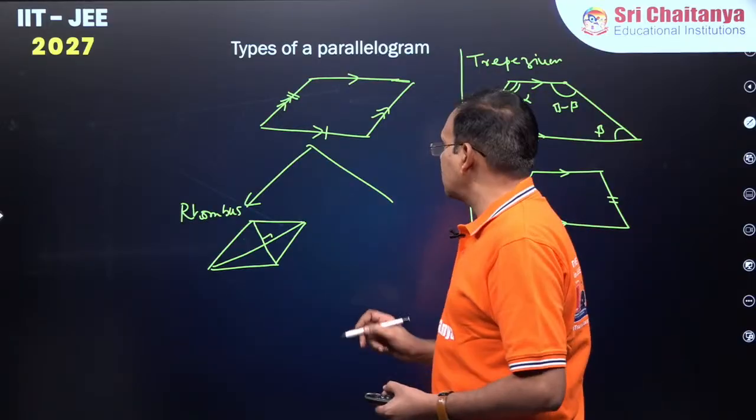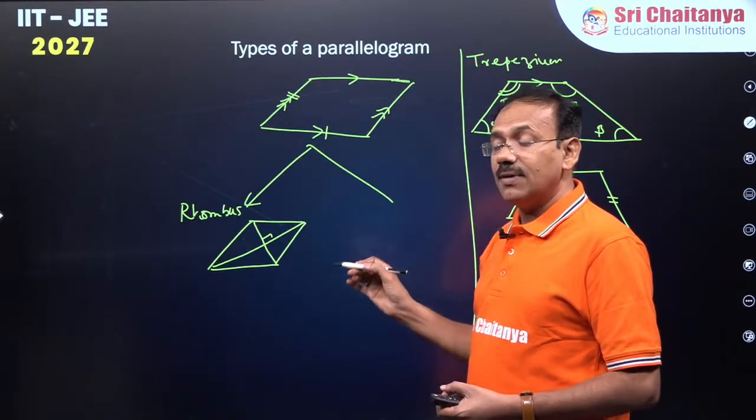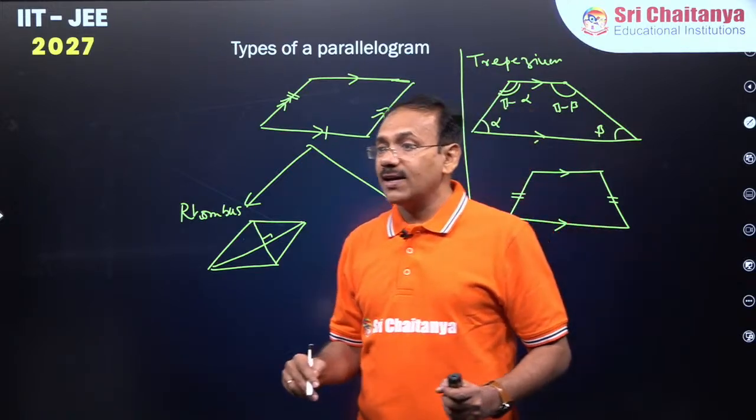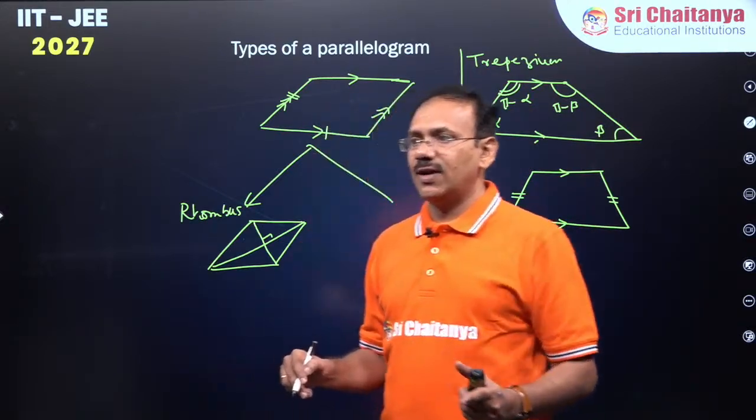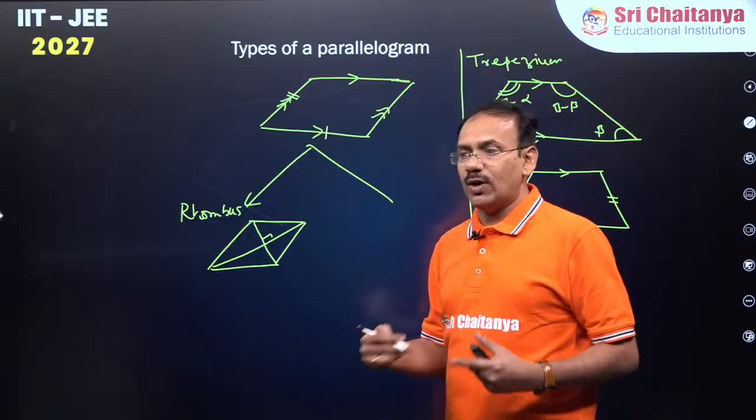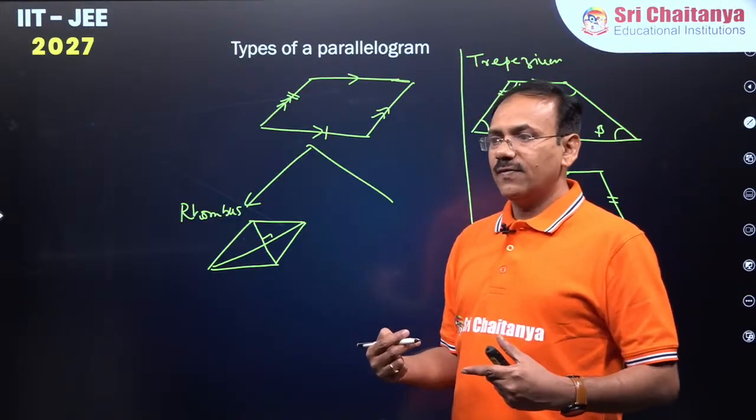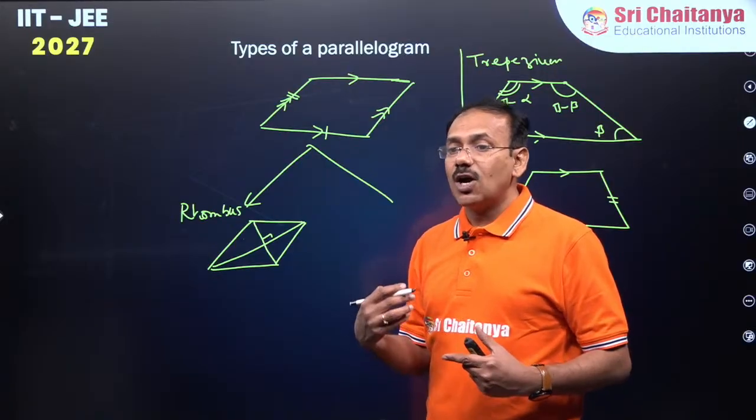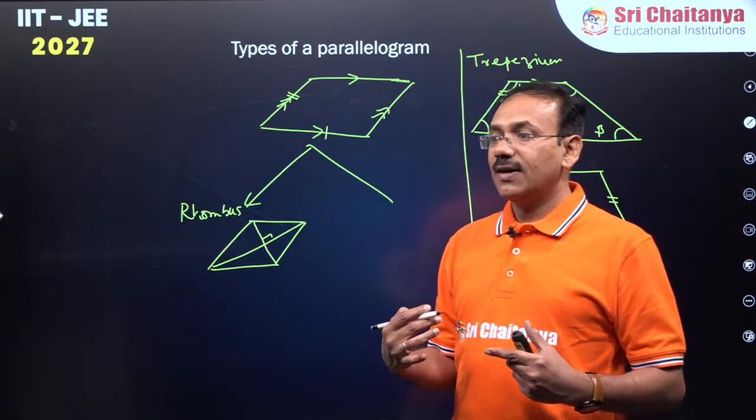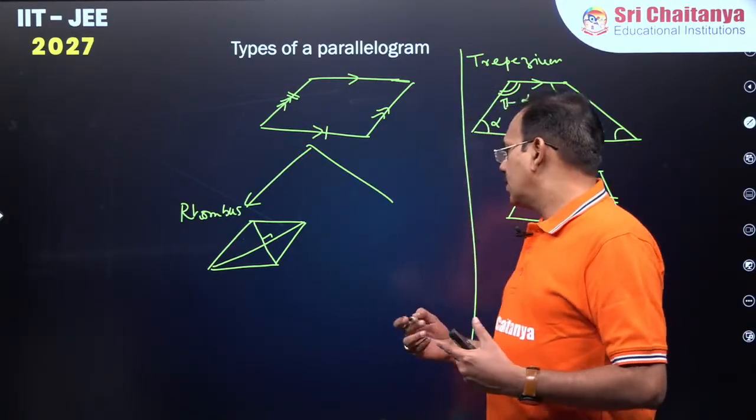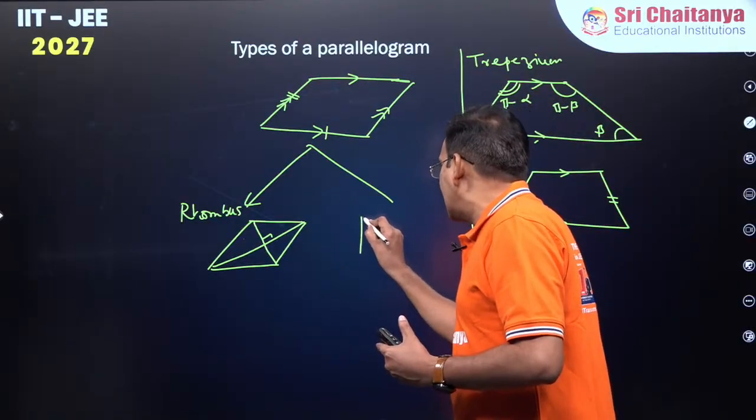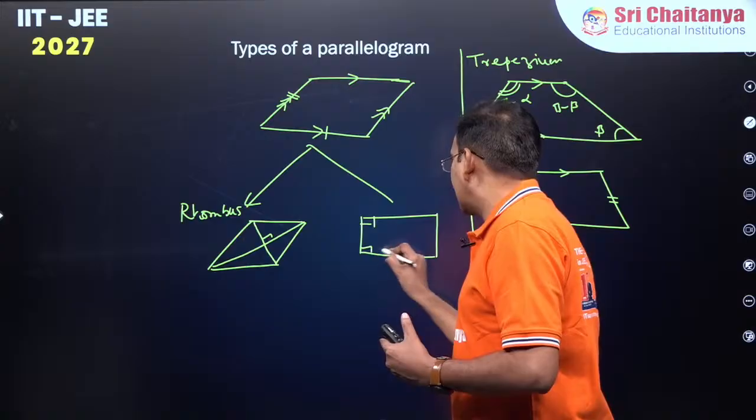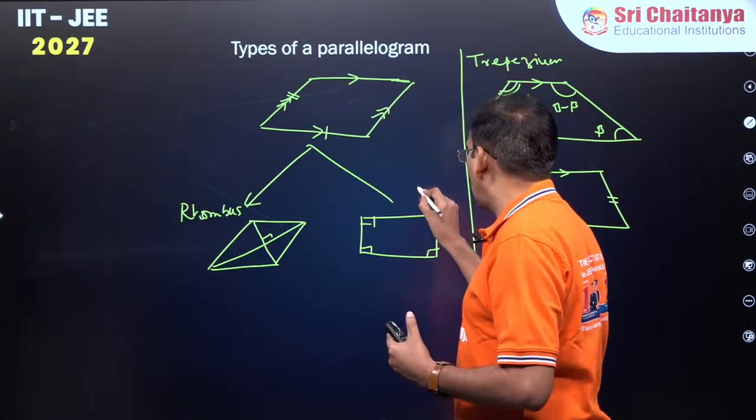Okay. Now dear students, what is the parallelogram in which all angles are equal? Come on. All angles equal. Quick. We are left with only 5 minutes. So what is the parallelogram in which all angles are equal? Rectangle. Superb. A rectangle is a parallelogram in which all angles are equal.